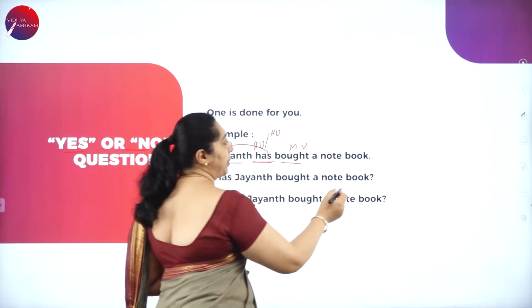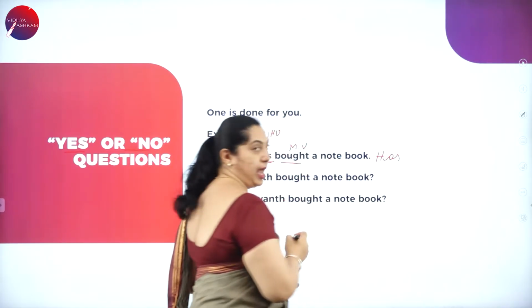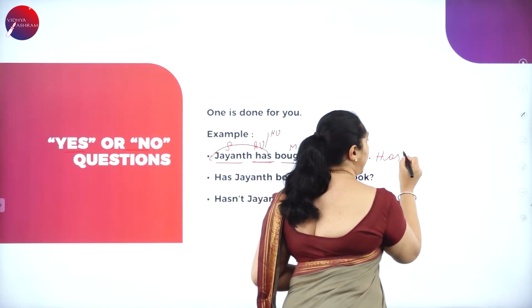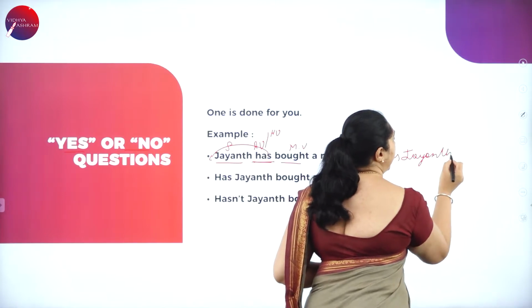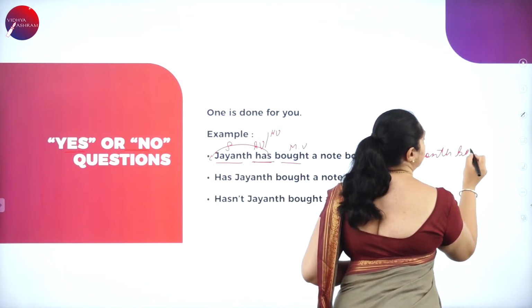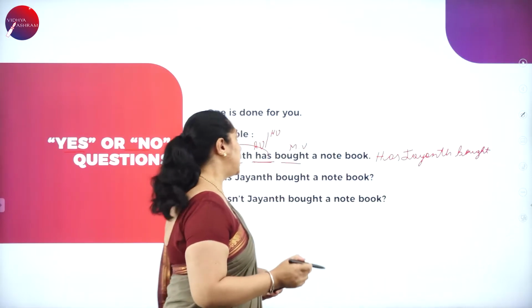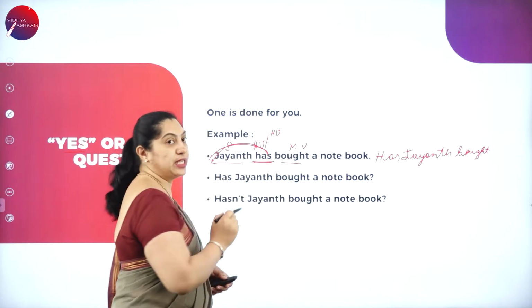So has Jayant bought a notebook? See, has is shifted from here to the beginning of the sentence.